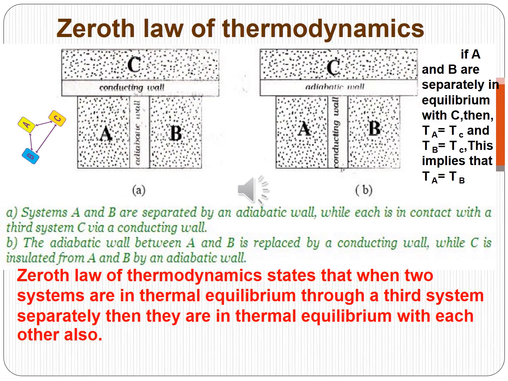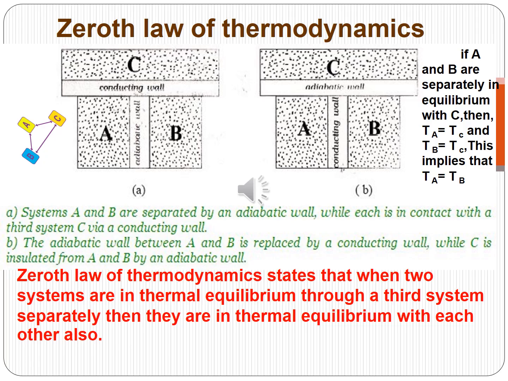Now you are going to study the zeroth law of thermodynamics. Consider two systems A and B which are separated by an adiabatic wall while each is in contact with a third system C by means of a conducting wall, which is shown in the first figure. The states of the systems, which are defined by their macroscopic variables, will change until both A and B come to be in thermal equilibrium with C.